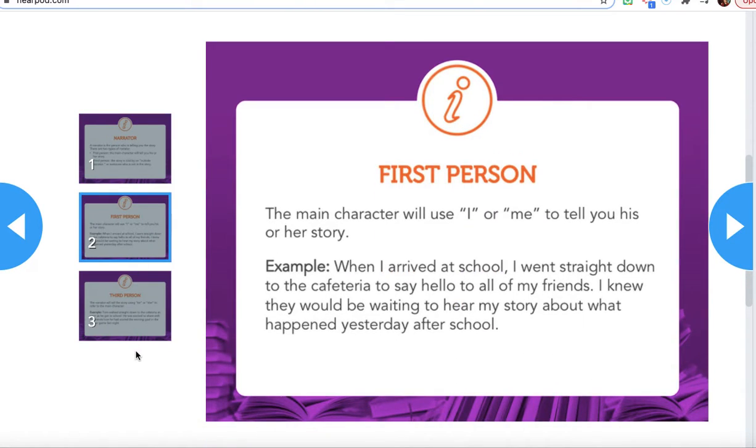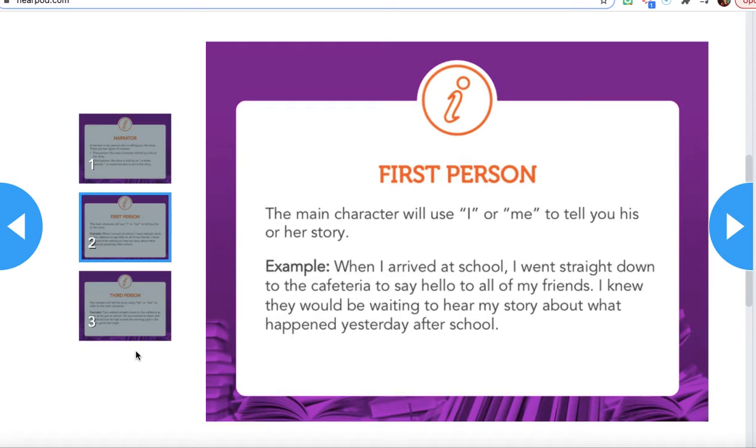First person is when the main character will use words such as I or me to tell you his or her story. So if I was telling you a story about myself, I would say, I went to the grocery store to get myself some food for dinner. Okay, I just told that story in first person point of view.